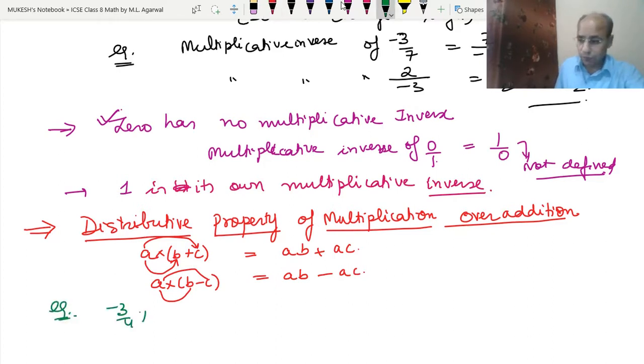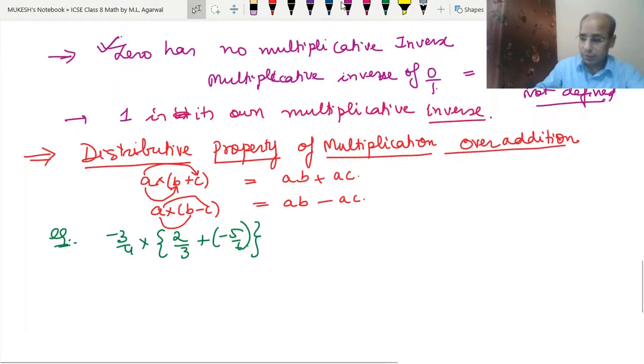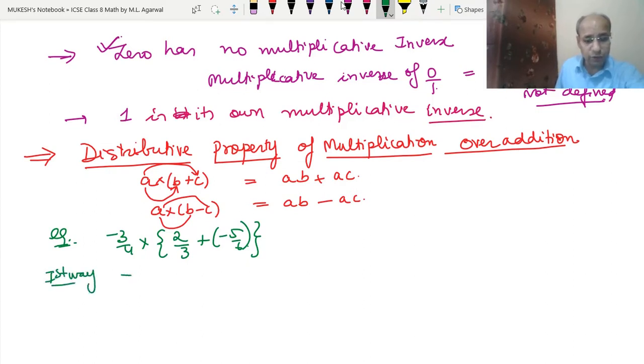Minus 3 upon 4 into 2 upon 3 plus minus 5 upon 6. So how will we do this question? Now see, there are two different ways of doing the question. So let's do it by the first way. In the first way, minus 3 upon 4 into, we will add this part first.